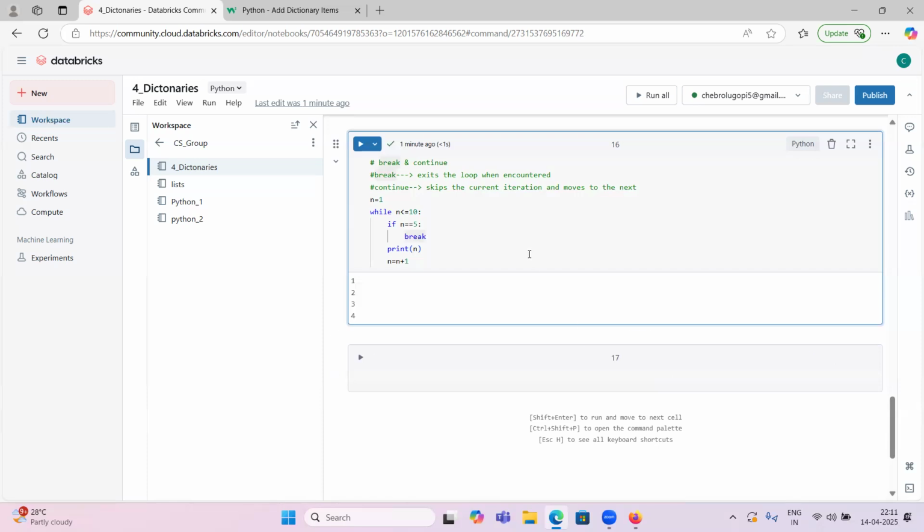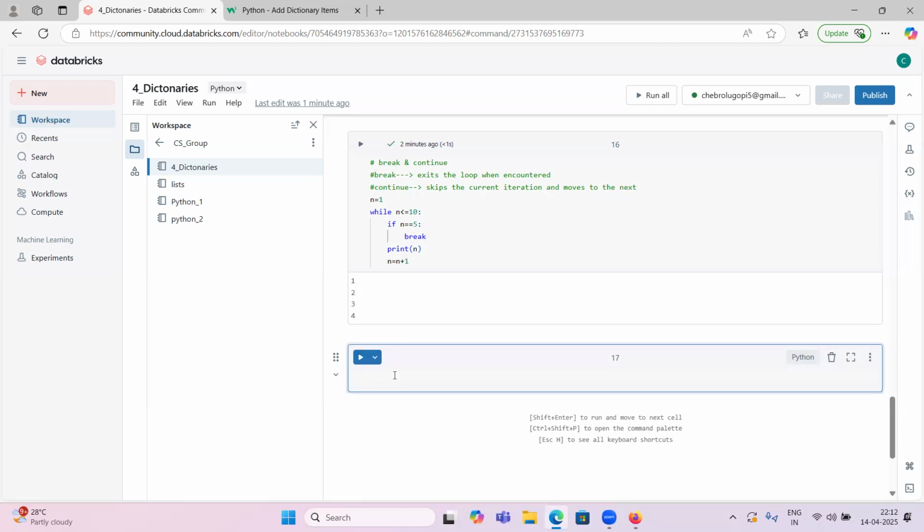We have the continue statement also. We will see one example, guys. In that continue statement, if n equals 5 and you give continue, it won't print only that 5, but it moves to the next iteration. So it won't print 5, it will print 6, 7, 8, 9, 10. We will see that one.